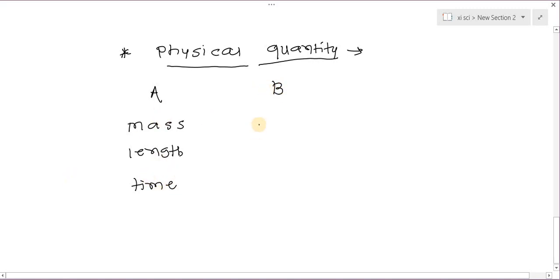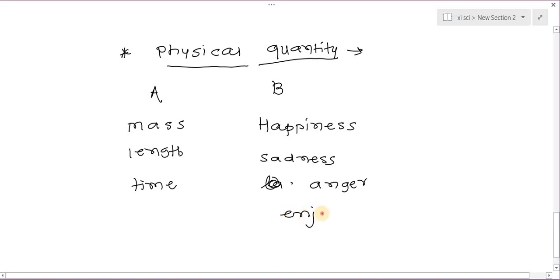In group B, I write happiness, sadness, laughing, anger, enjoy.